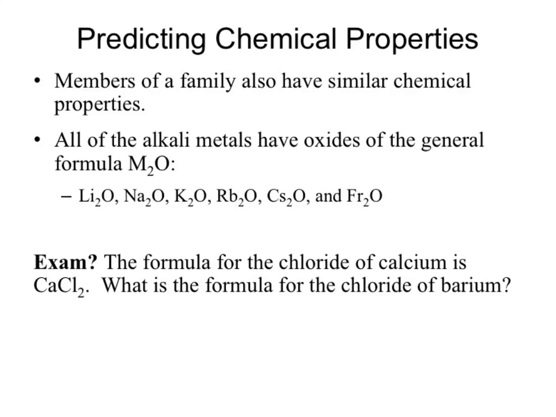So first thing we could come up with would be, what is the symbol for barium? Our symbol for barium is Ba. Where does that show up on the periodic table? Which column? The second column. Where does calcium show up? Second column. They're part of the same family, which means their chemistry is also the same. So what formula do we expect out of this? BaCl2. There's your answer.